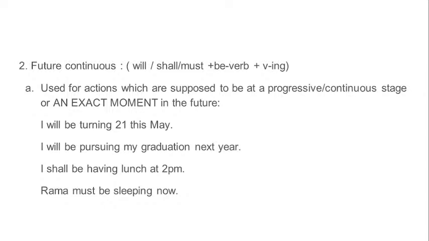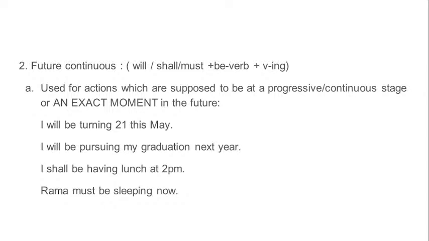This says future continuous, right? Used for actions which are supposed to be at a progressive, continuous stage or an exact moment in the future, which is supposed to be in a continuous stage also in the future, right? We are dealing with the future today.